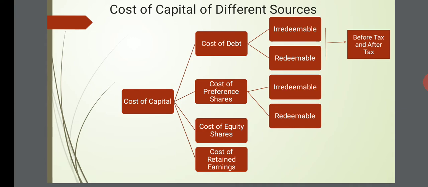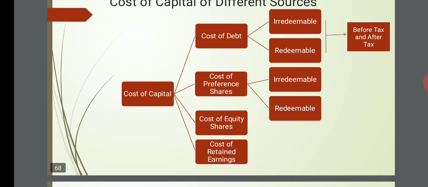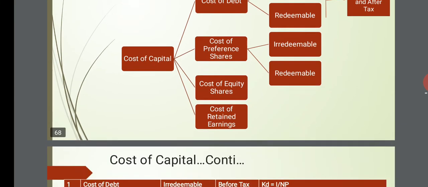Because the interest on debt is paid before tax, it can be cost after tax and cost before tax. Then cost of preference shares, again of two types: irredeemable and redeemable. Cost of equity shares is always irredeemable, so that is only one. And cost of retained earnings is also there. So we'll discuss these four things in our lecture.